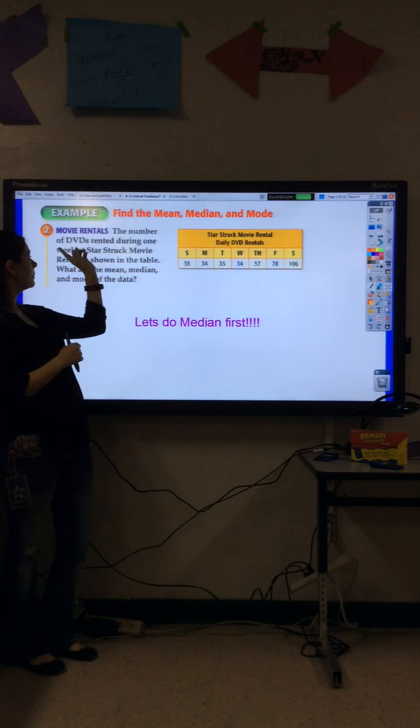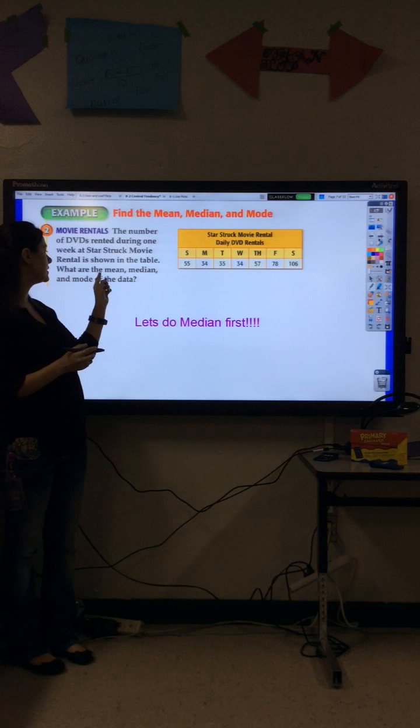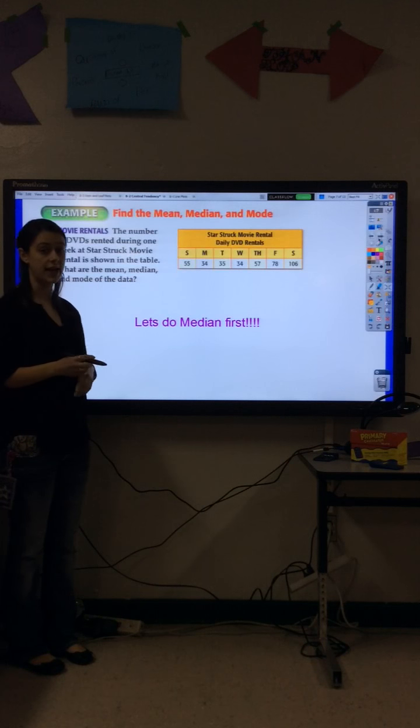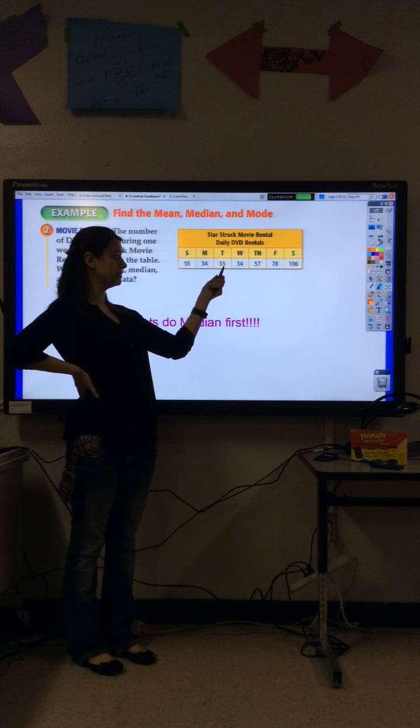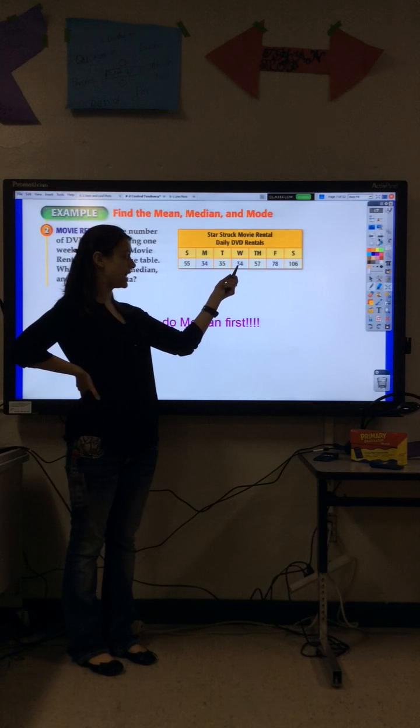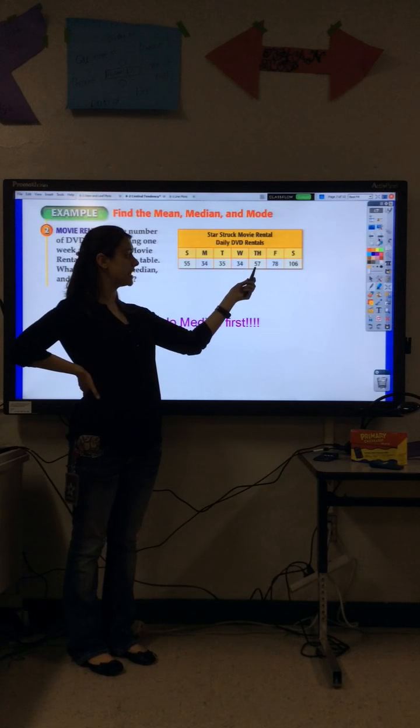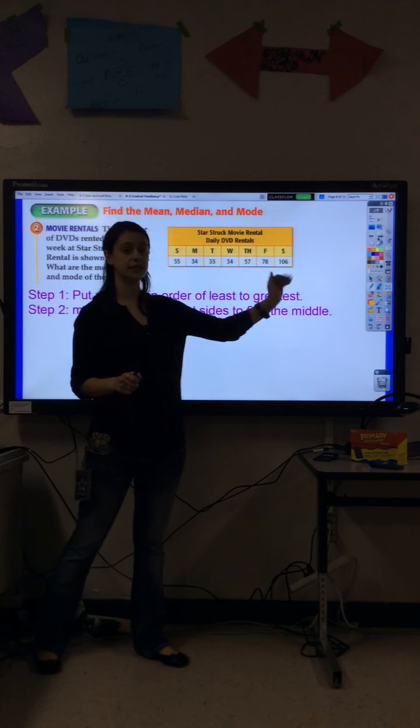So the number of DVDs rented during 1 week at the Starstruck movie rental is shown in the table. What is the mean, median, and mode of the data? So first, median. So Sunday, 55, Monday, 34, Tuesday, 35, Wednesday, 34, Thursday, 57, Friday, 78, and Saturday, 106. Okay. So, step 1, we need to order all these numbers from least to greatest.